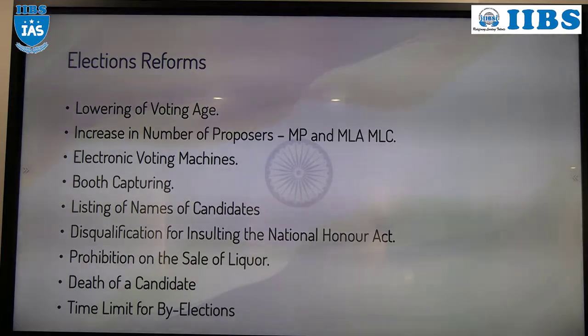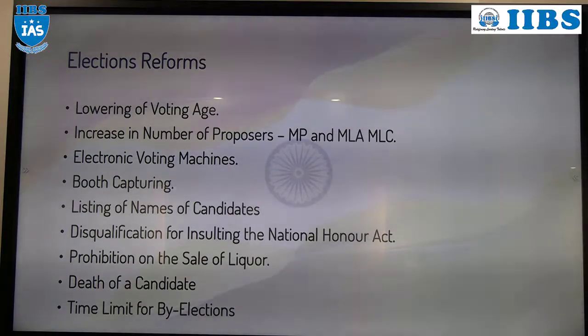The election will be cancelled, and a fresh election will be conducted. Understood? Sir, only in that area, sir. Yes, in that area only. And then the listing of the names of candidates.